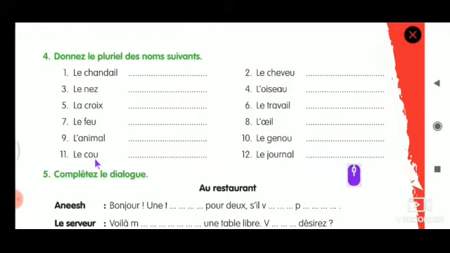So this we saw as an exception, right? Whenever it is OU, normally we add X to make it plural. But le coup is an exception. What do we have to add? Only an S. Les coups. LES COUPS. Le journal, hope you remember this. Take out the AL and add AUX. Rule number 5, right? Les journaux. JOURN, take out the AL and write AUX. Les journaux.